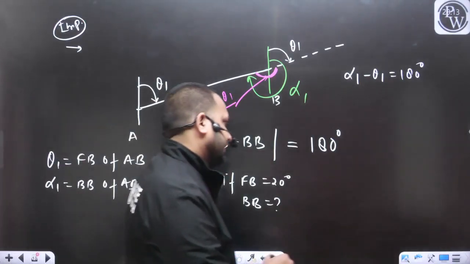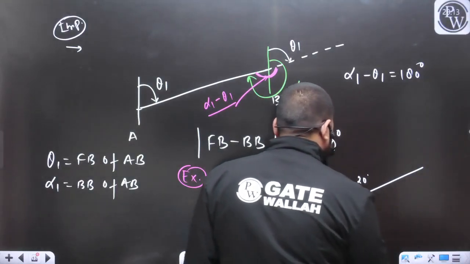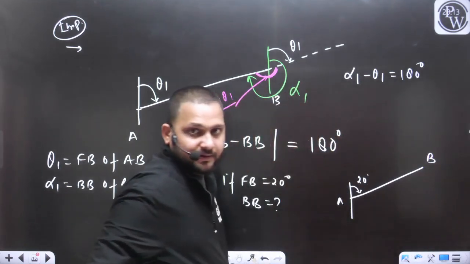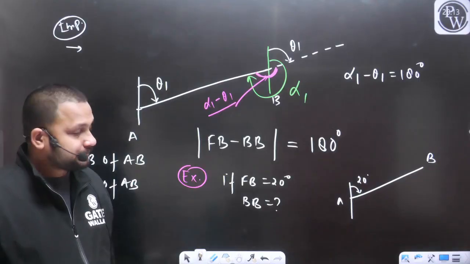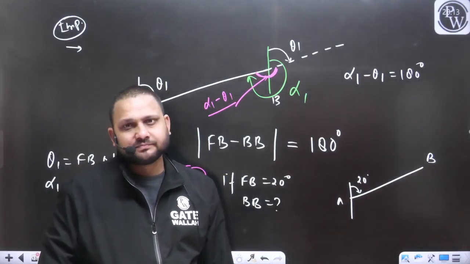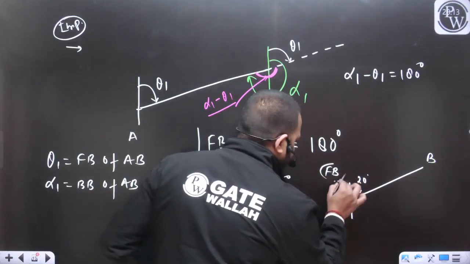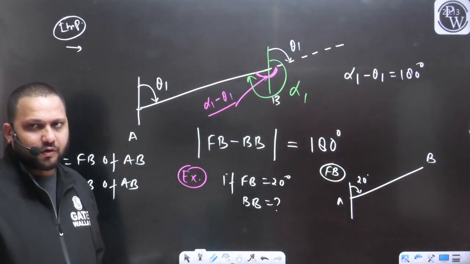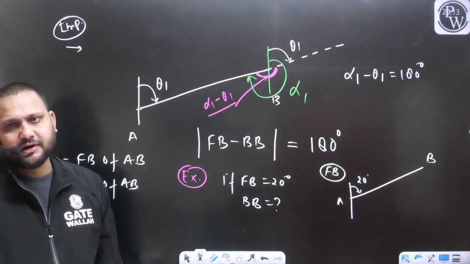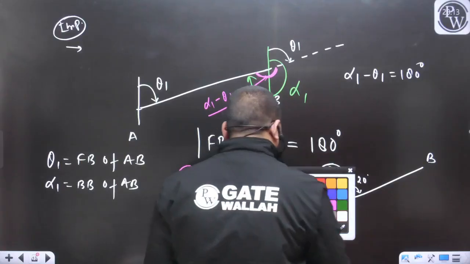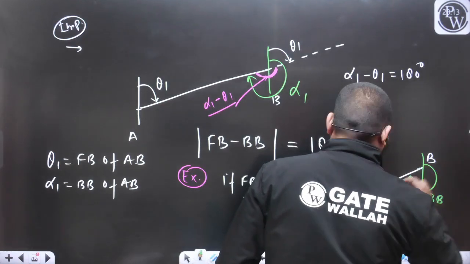So just try to locate this line. For example, this angle they have given as 20 degrees. This is your line AB. This is the 20 degrees, and you are considering this angle as the forebearing of the line AB. Just try to locate the line. 20 degrees will lie in the first quadrant. And if I talk about the back bearing of the line, this is going to be the back bearing. So you can extend this line.